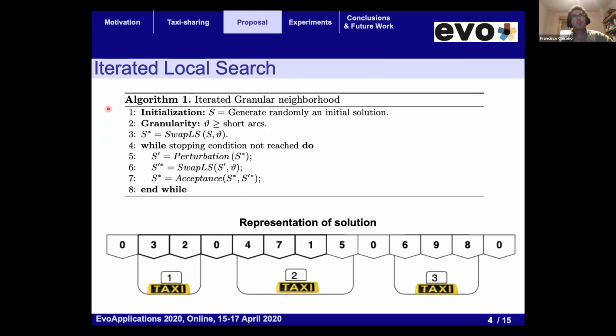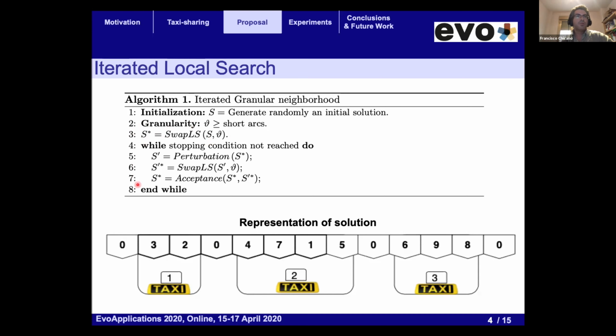The iterated local search uses a special neighborhood called granular neighborhood, and that's why we also call this algorithm iterated granular neighborhood. It works as follows. First, we generate a random initial solution. We will talk about this in the next slide. Then it applies a local search, exploring the neighborhood and trying to improve the current solution. It's a first-hit local search.